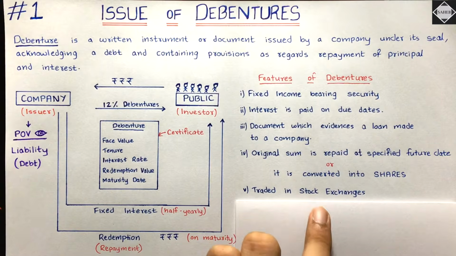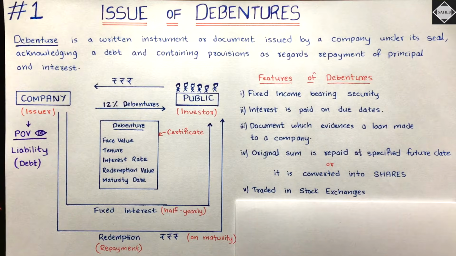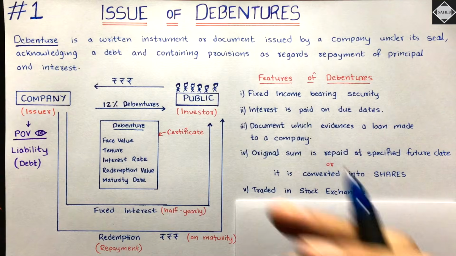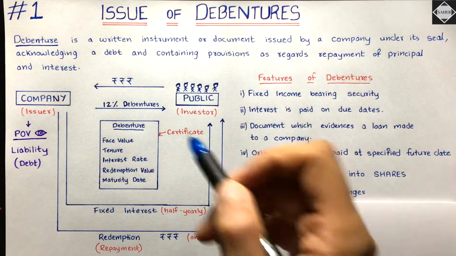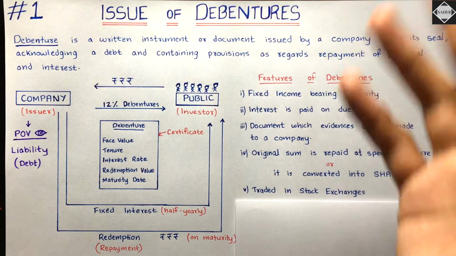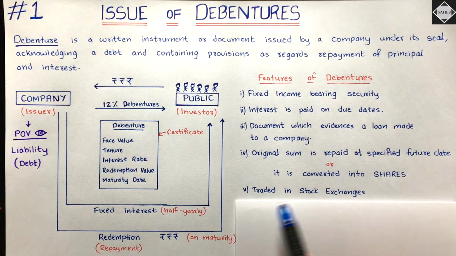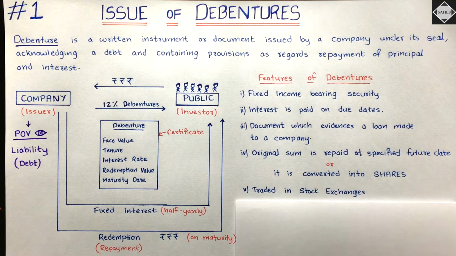So if you go to the stock exchange, there will be other investors, there will be the public who will be ready to buy the debentures from you. They will buy the debenture certificates from you, and you will get your money at whatever the market rate prevailing is. Is that clear? So you can sell your debentures in the open market, in stock exchanges, and get your money back. So debentures are traded in stock exchanges. Simple and straightforward.